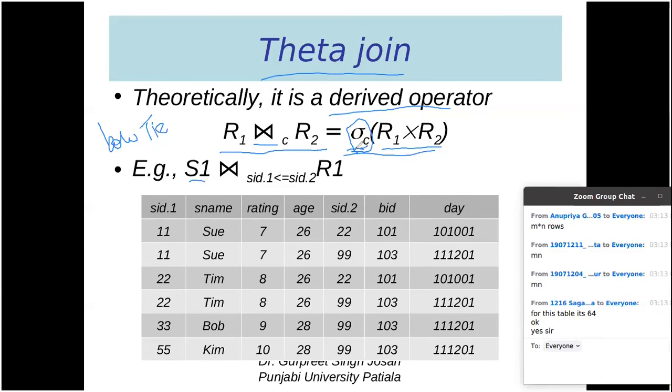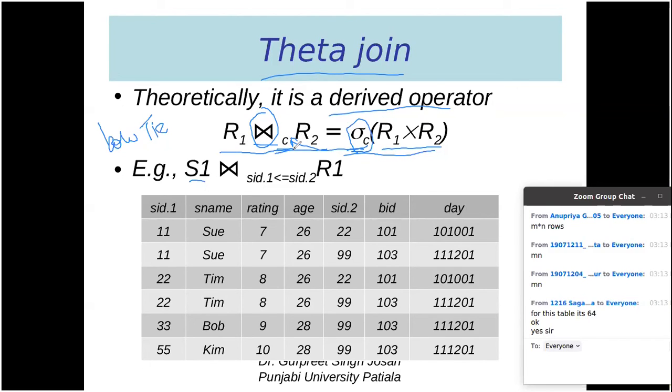So this C will be written here, sigma and Cartesian product both are combined to make this particular symbol. So this is read as R1 theta join R2 on condition C.